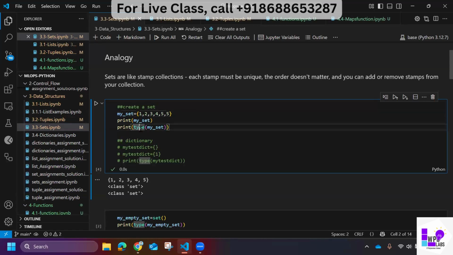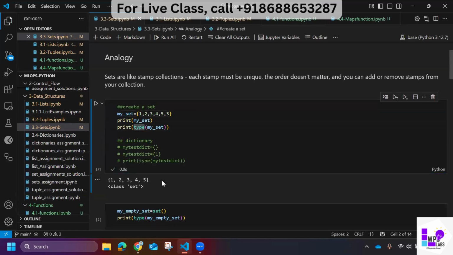But if you use the type function, your doubt will be cleared. This prints what values we have, and it says what class it is. It's a set. Now I will comment this out, and this is the slightly confusing part.